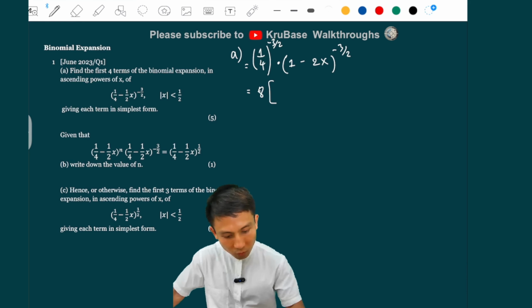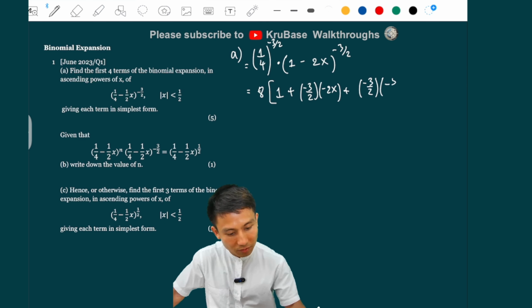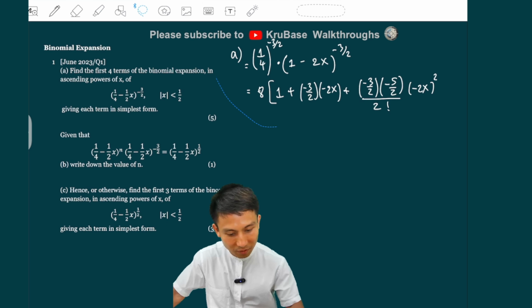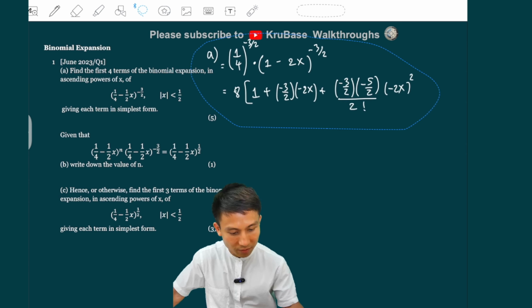Well, it's just 1 plus nx. So n is minus 3 over 2, x is minus 2x, plus n times n minus 1, which is minus 5 over 2, and then divided by 2 factorial times minus 2x squared, second term squared. First 4 terms, so we still have to keep going.